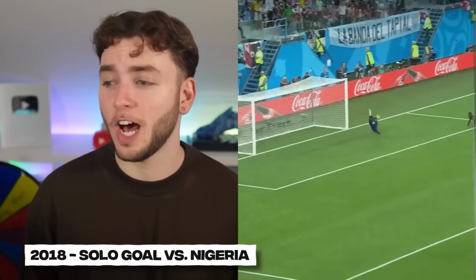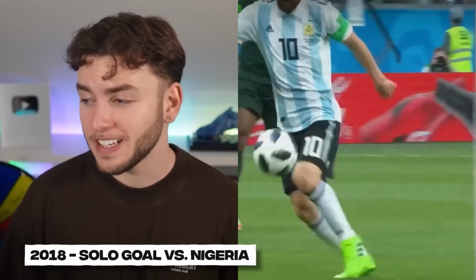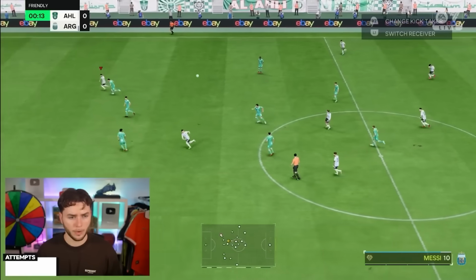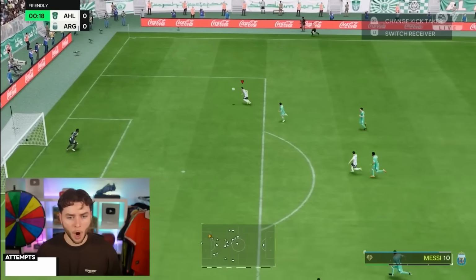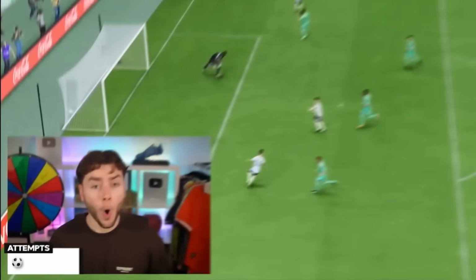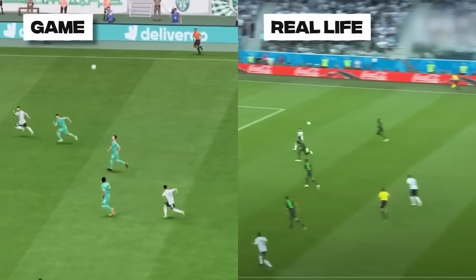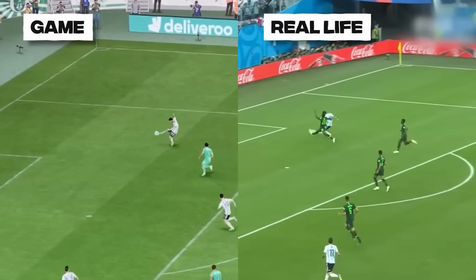The impossible touch. He controls it off his knee, then touches it down all on the same leg. This might be the hardest goal we're going to have to recreate. But I was wrong, as somehow with a miracle, Messi did this. Oh! Oh! He touched it off the knee. He had just replicated his goal in real life with almost perfection.